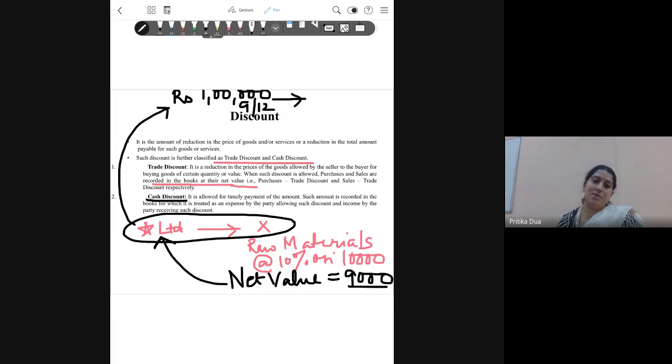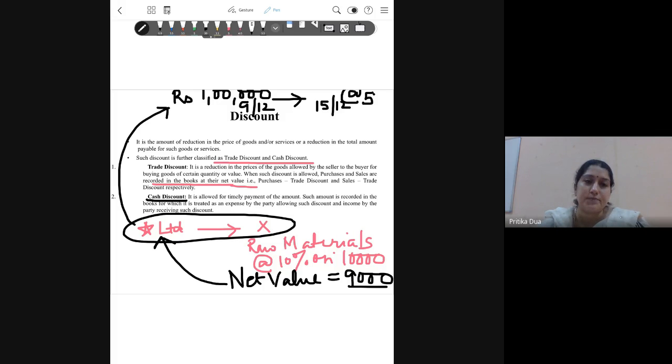This order has been placed and the goods are to be delivered by X Limited to Star Limited. Now, X Limited gives an offer to Star Limited that if you make the payment by 15th, then we will give you an additional discount of